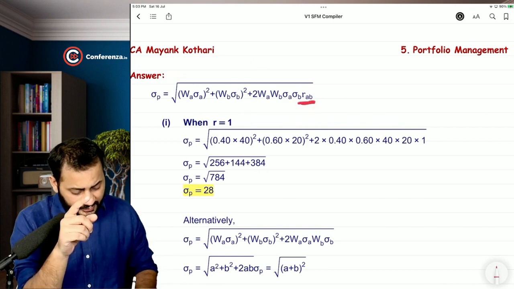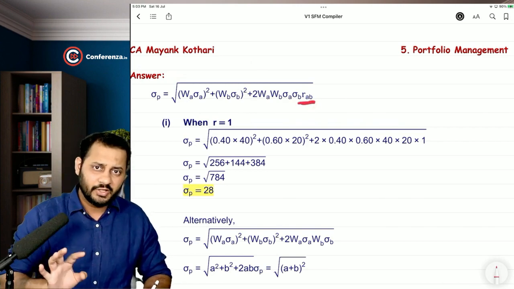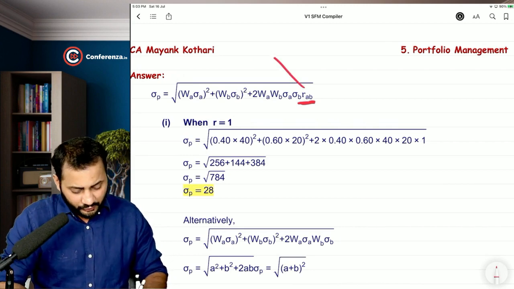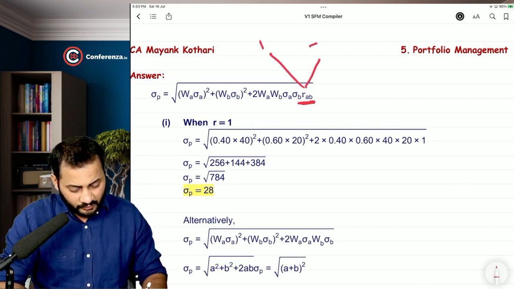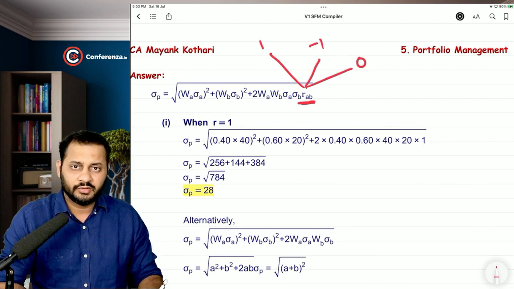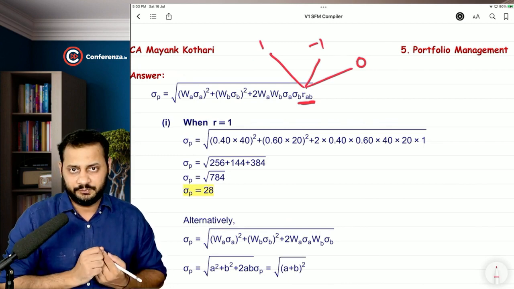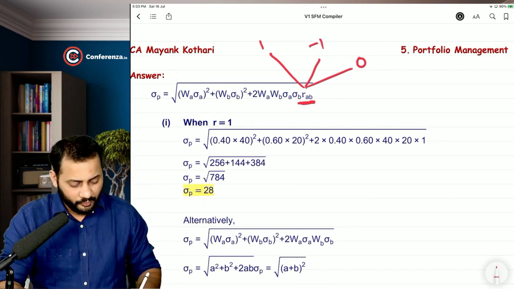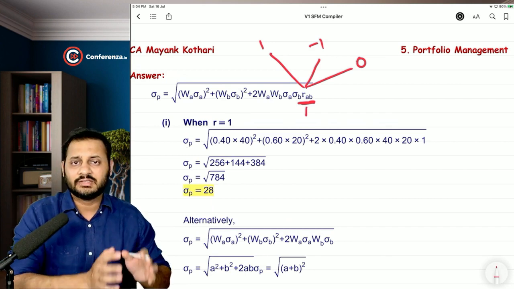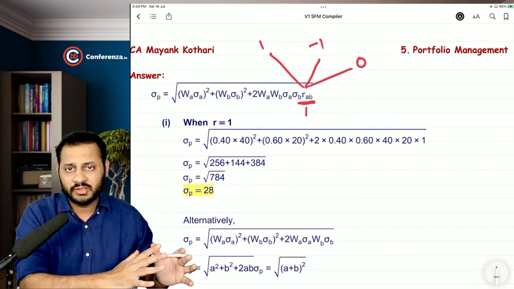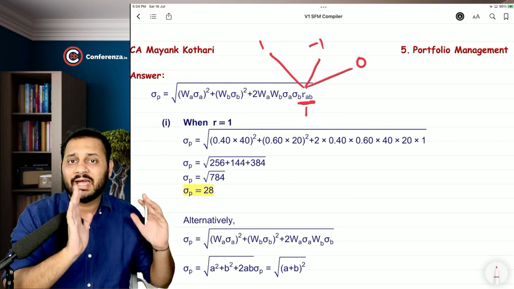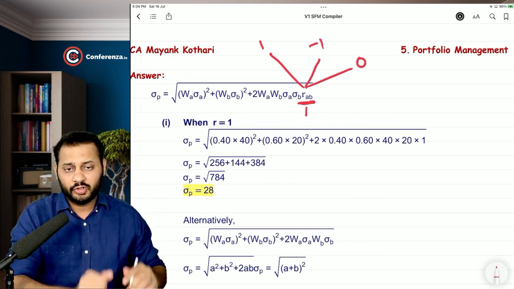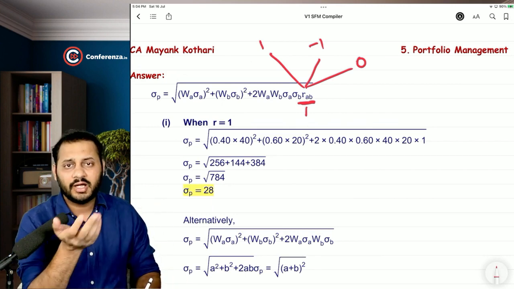But then if you replace, all the figures are same in all the 3 variables, only you will have to change R to 1, -1 and then 0. So let's first put 1. The moment you put 1, it is as good as multiplying any figure with 1 or not multiplying at all. So if you do not multiply, the formula will not include RAB.